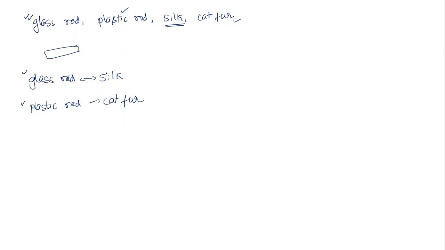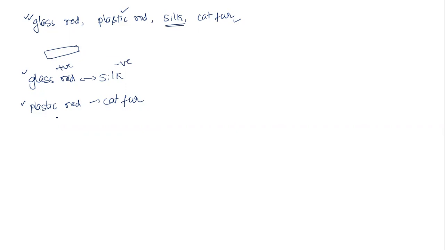Okay, instead, sir, I take two glass rods, I'll rub them with silk and bring those two glass rods near to each other. Then those two glass rods will start repelling each other because they acquire the same kind of charge. Here the glass rod is going to acquire a positive charge and silk is going to acquire a negative charge.